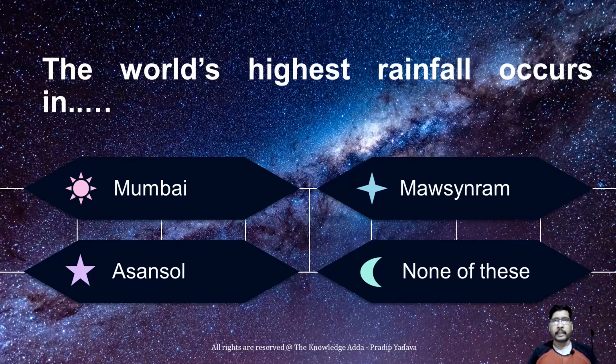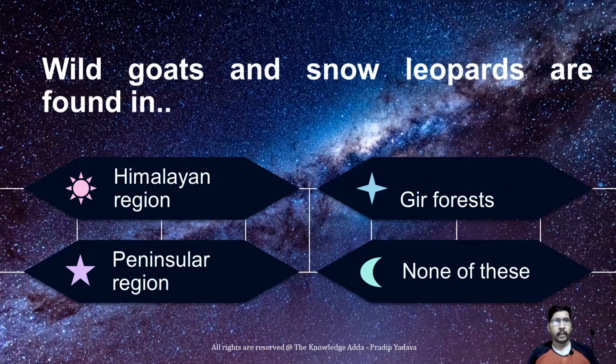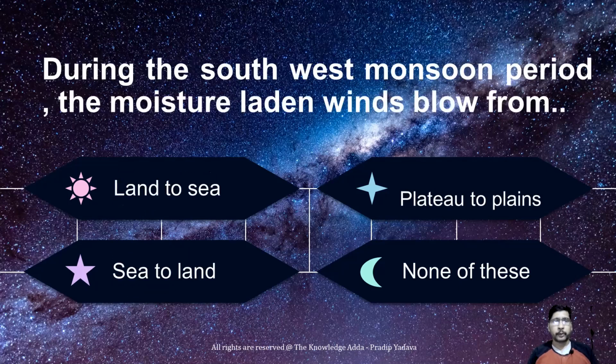World highest rainfall occurs in Meghalaya. Mawsynram is the correct option, and that is situated in Meghalaya. Wild goats and snow leopard are found in the Himalaya region. During the southwest monsoon period, the moisture laden winds blow from sea to land.